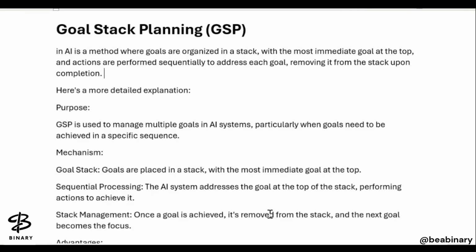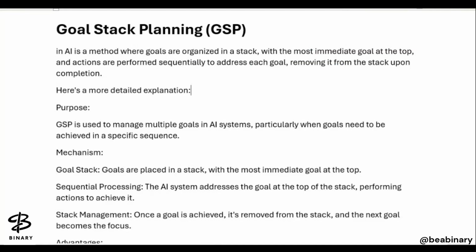So in AI, goal stack planning is a method where the goals are organized in a stack with the most immediate goal at the top, and actions are performed sequentially to address each goal, removing it from the stack upon completion. Yesterday we have seen the diagram related to that, right? So what we are going to discuss here: the goals are organized in a stack with the most immediate goal at the top, and the actions are performed sequentially to address each goal, removing it from the stack upon completion.